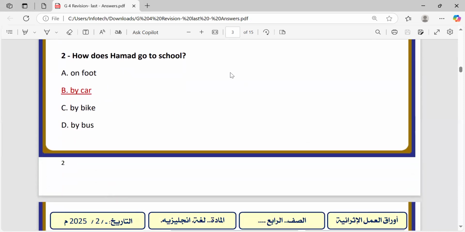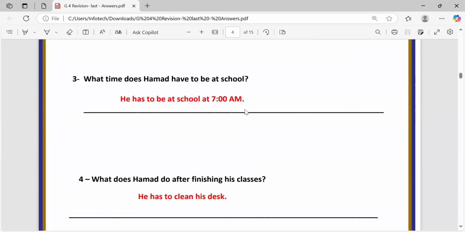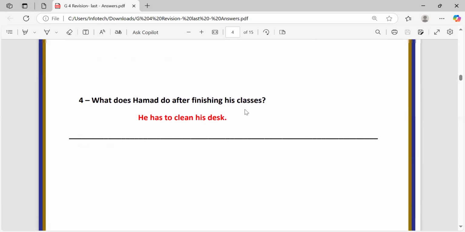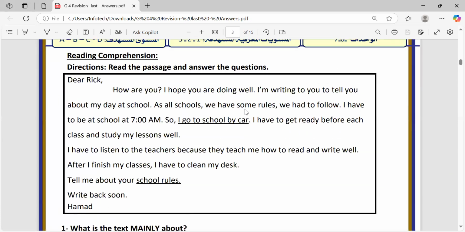Question number three: what time does Hamad have to be at school? And what does Hamad do after finishing his classes? So after reading the questions, let's get back to read the passage. Now we know which specific information we are going to search for, and this helps you to find the answers easily.